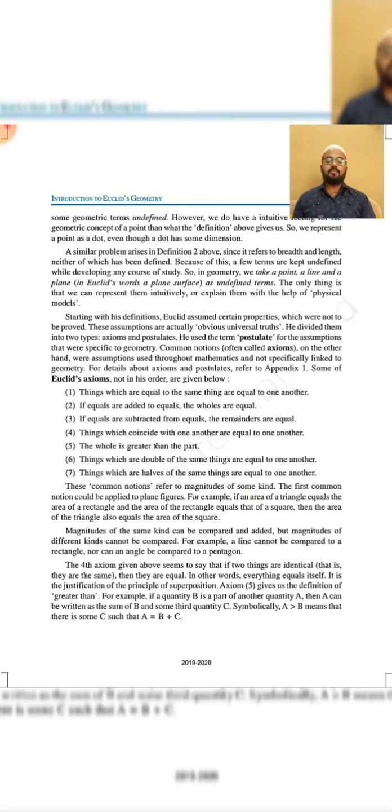Similarly, if we keep objects one on the other and this totally superimposes the second object, that means it is called coincide. These two are equal in length, shape, size, and in all the dimensions. The whole is greater than a part.